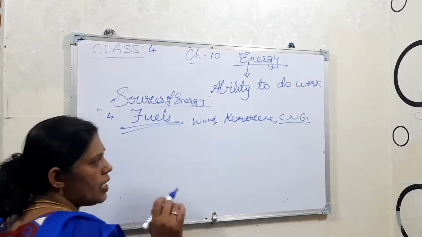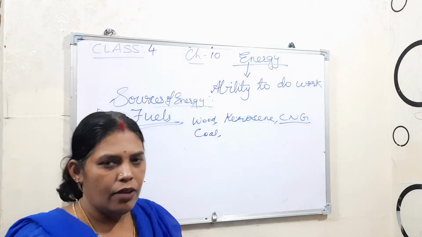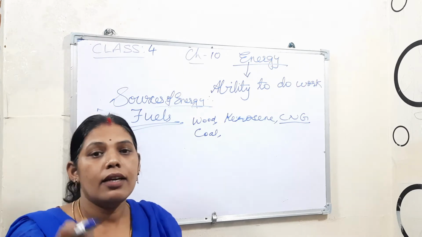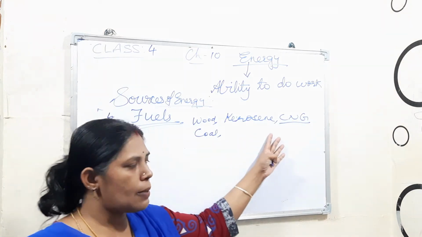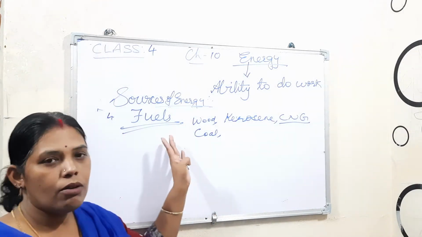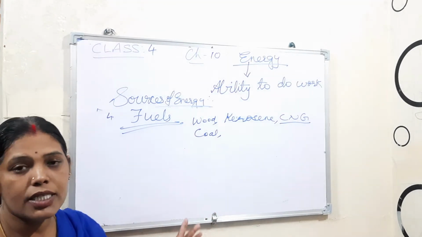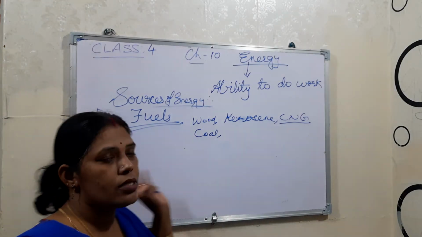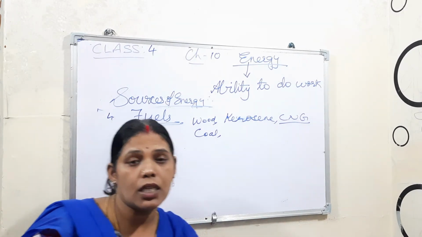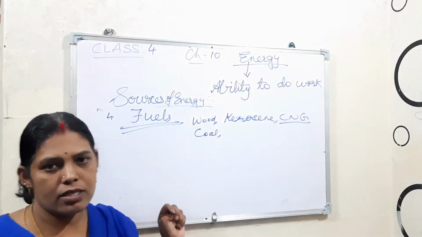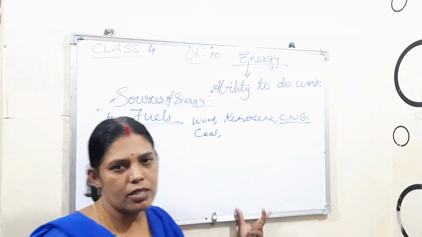Petrol, these things, and even coal, they are allowed to burn. When they burn, they produce energy. Because these substances burn and produce energy, they are known as the fuels. For running the vehicles we need these kinds of fuels, right? Kerosene, petrol, CNG, they are used for running the vehicles. So in order not to waste energy, we can use these things.